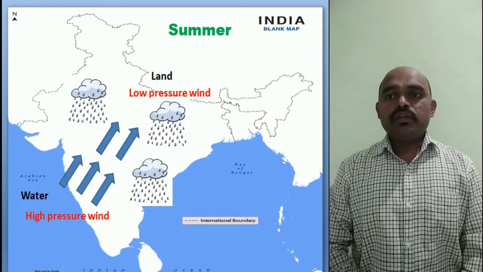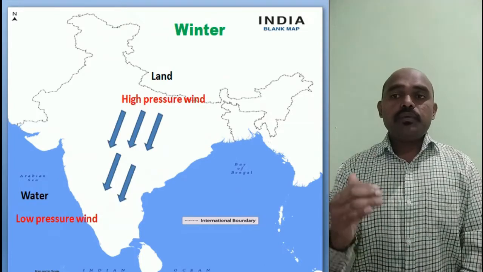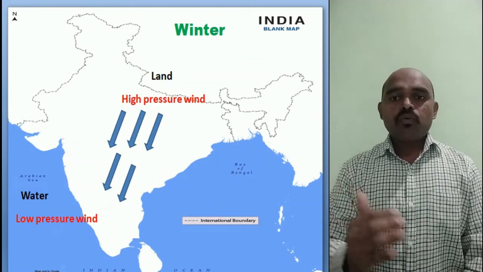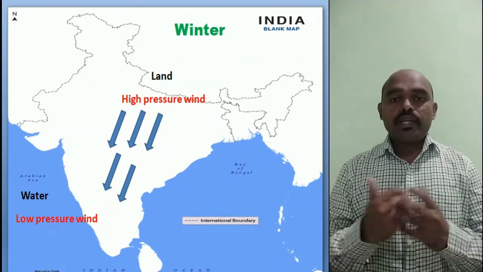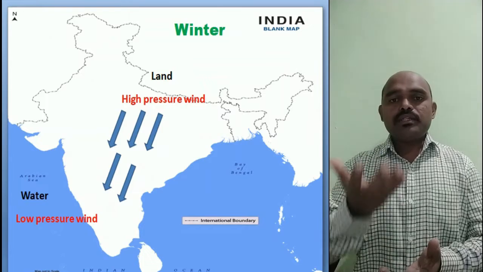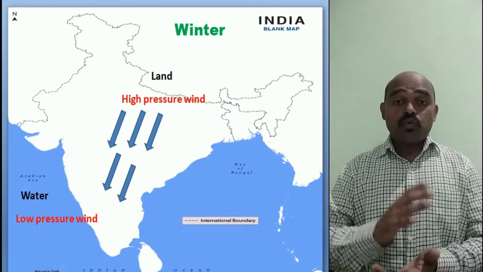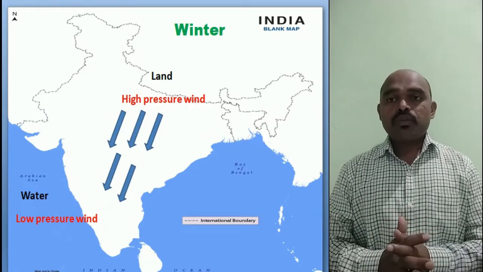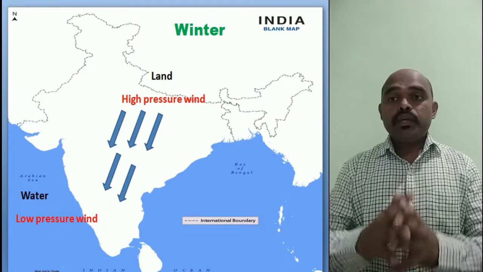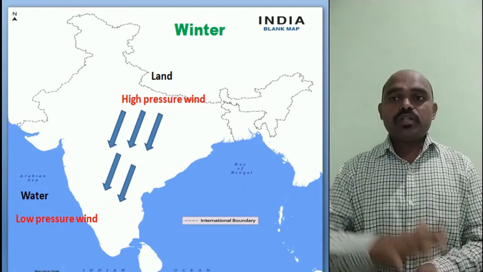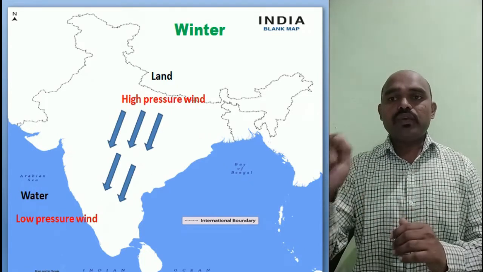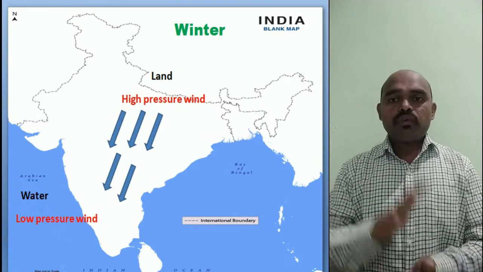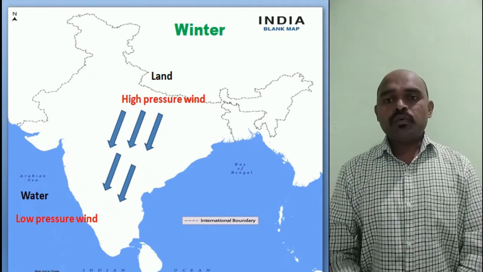Now what happens in winter? In winter it is opposite. In winter, over the land area we find high pressure, and over the water side we find low pressure. Why does it happen? As you know, when the sun heats the land, the land heats up quickly and cools down quickly, and water heats up gradually and cools down gradually. In the same manner, in winter the land cools down quickly, so we get high pressure over there, and as the water cools down gradually, we get low pressure over there.